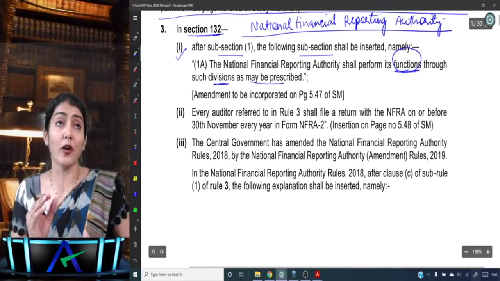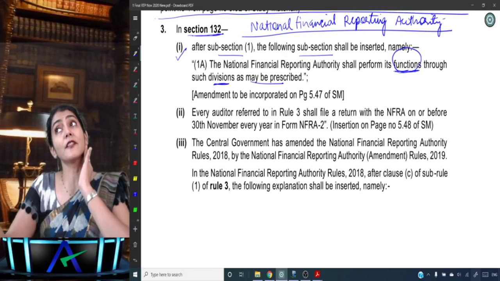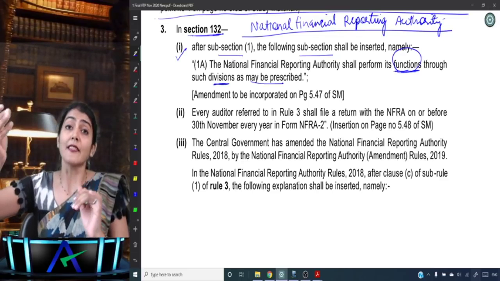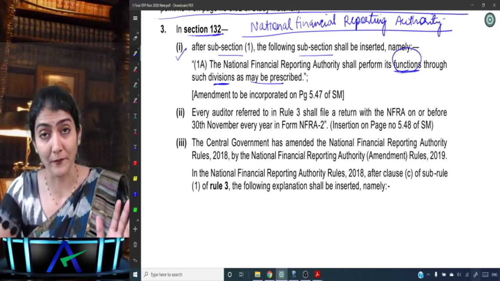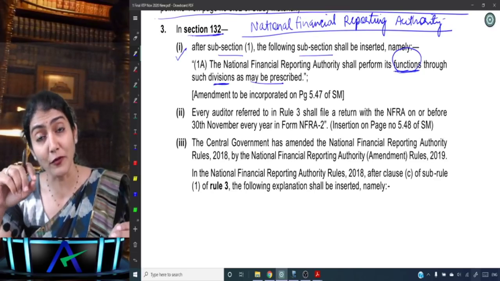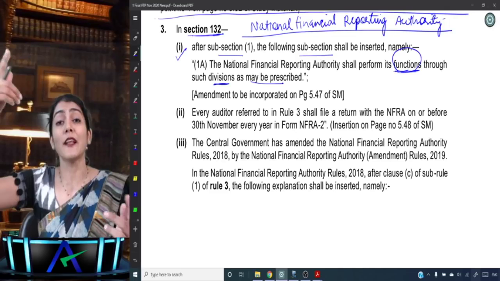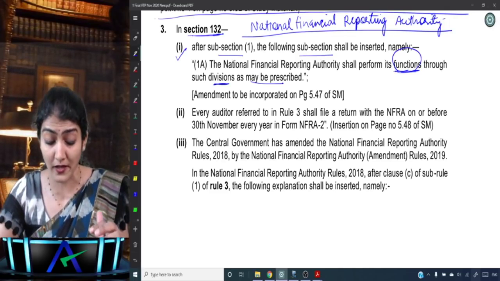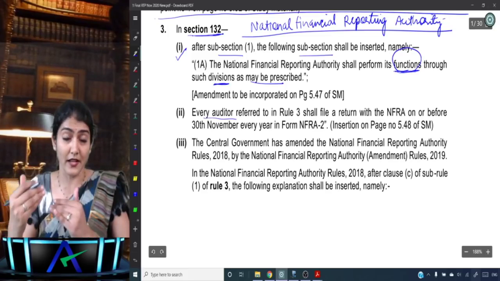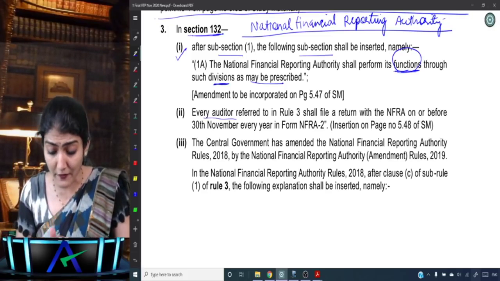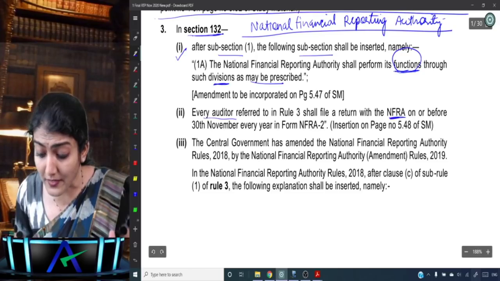Then every auditor. After the appointment of the auditor, the company is required to file form ADT-1 with the ROC. After appointment of auditor, the company has to file form ADT-1 with the ROC. But here it says every auditor referred to in this rule 3, we'll see the applicability of NFRA, shall file a return with the NFRA.